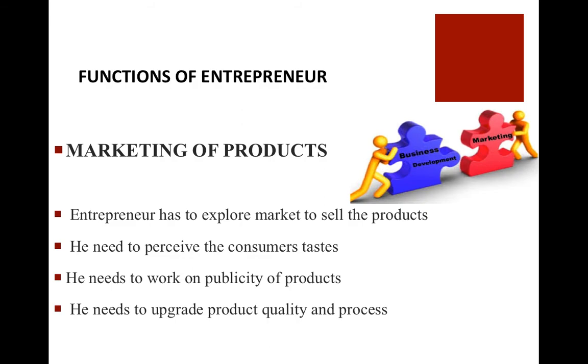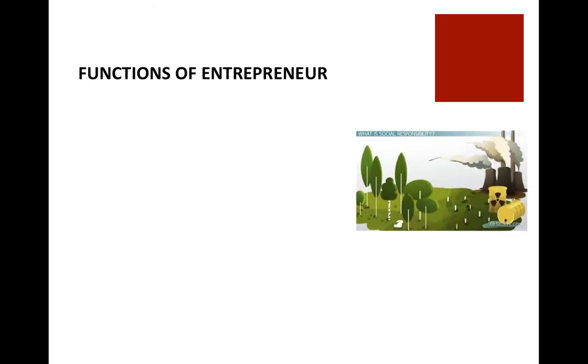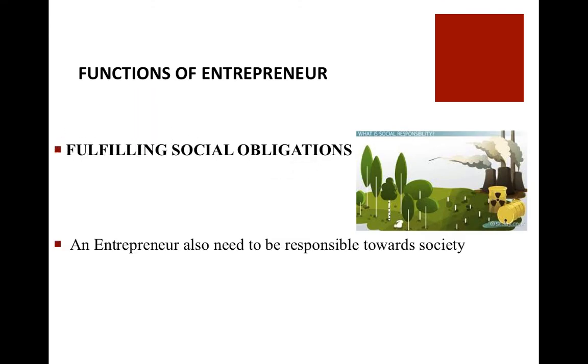Another important function which an entrepreneur needs to perform is fulfilling his social obligation. Social obligation means his responsibility towards the society or towards the people of society. In the place where he is starting his business activity, he should look into performing his social responsibility properly.